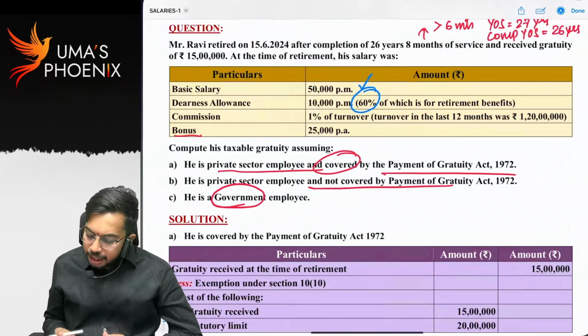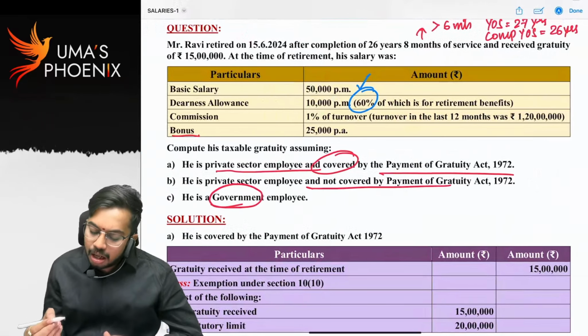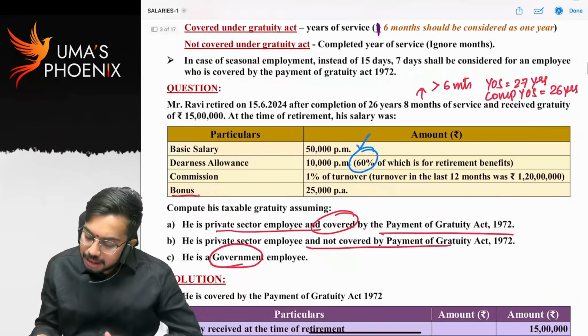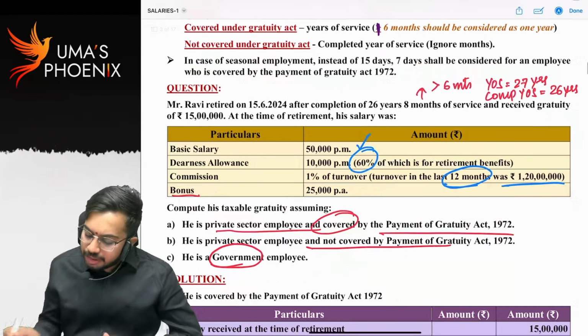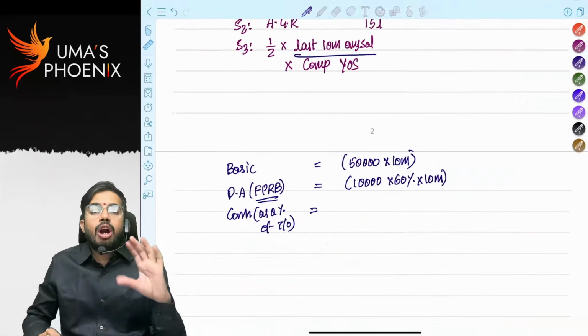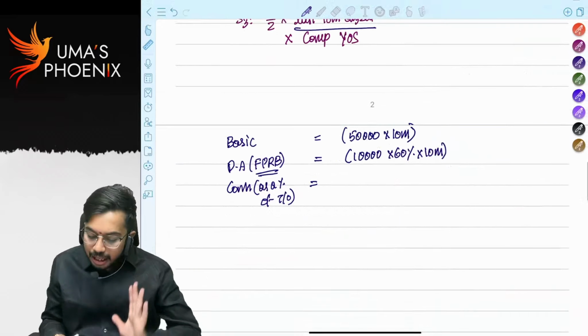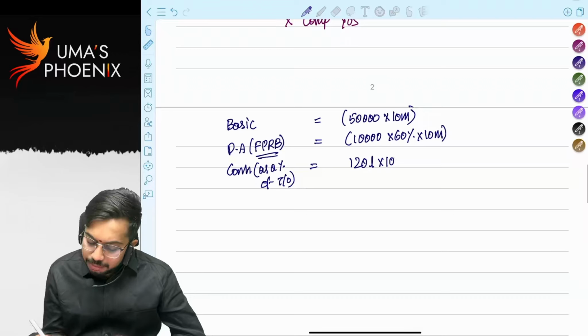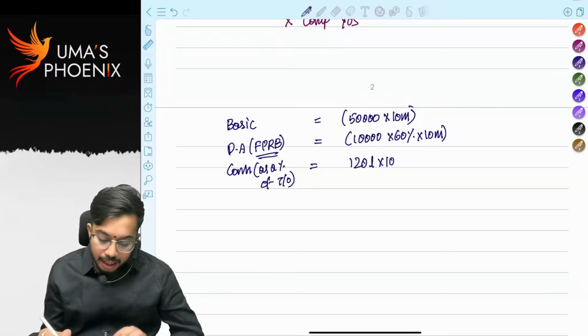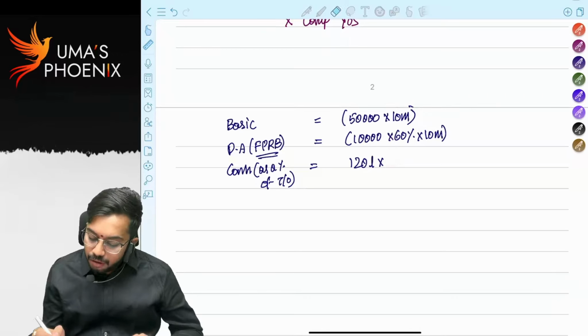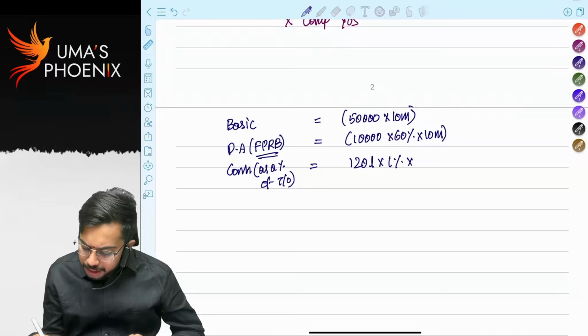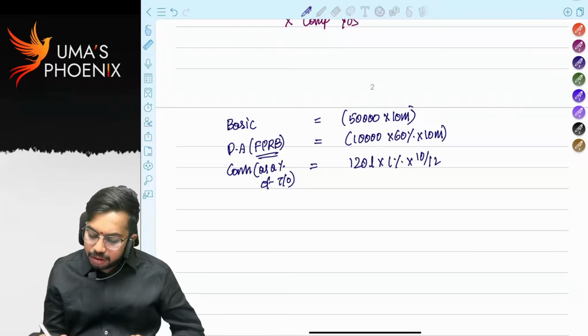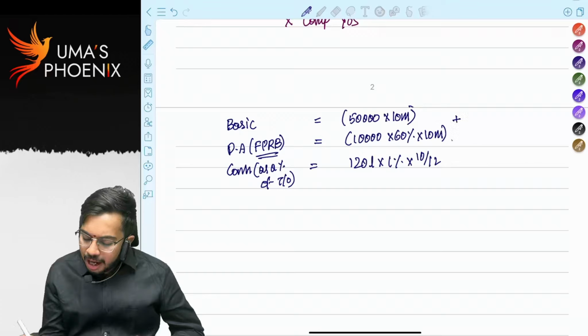Commission as a percentage of turnover. How much is commission for 12 months? That means annual commission is 1 crore 20 lakhs. We do not require 12 months. We require only 10 months. So 120 lakhs into 1%, right? 120 lakhs into 1% into 10 by 12. So we have to add all these.